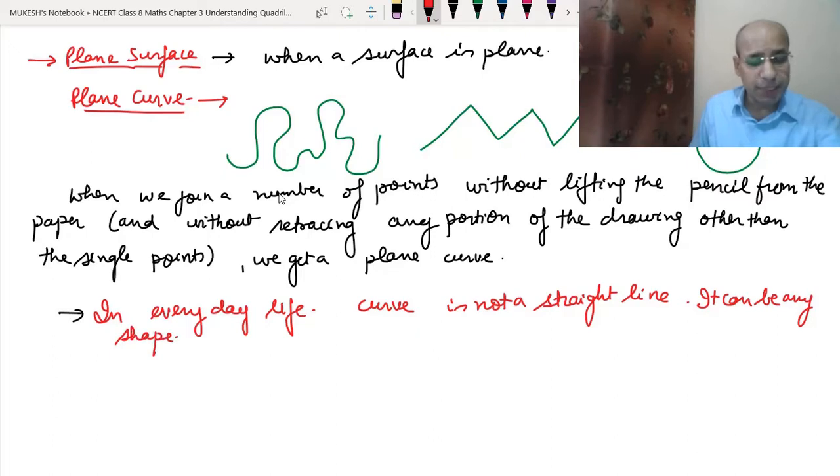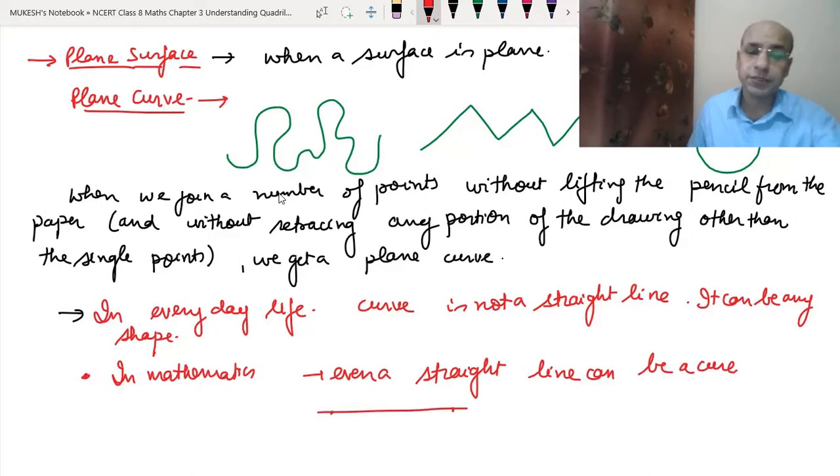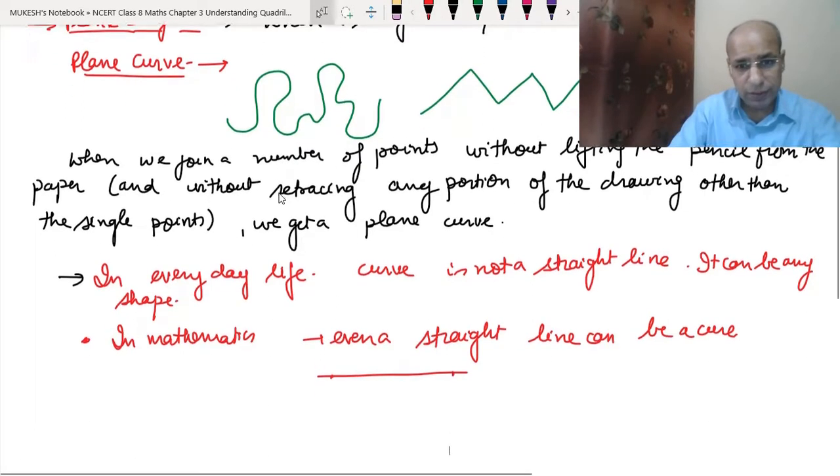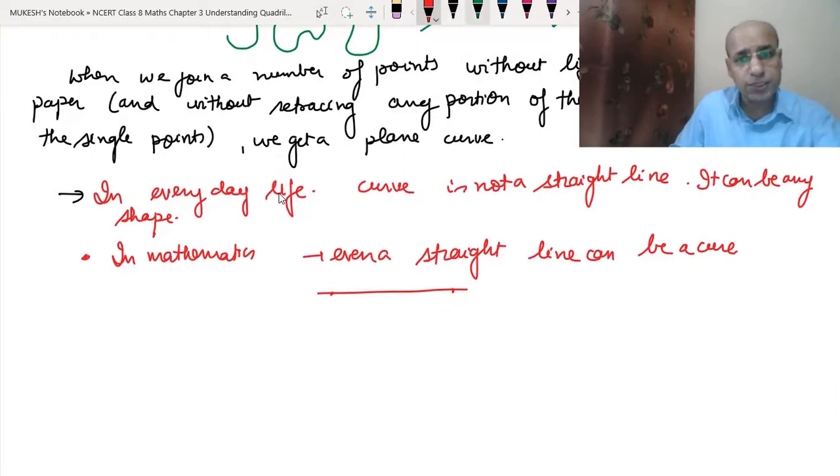But if we say in mathematics, even a straight line can be a curve. Suppose if we draw a straight line, then this is also a curve in mathematics. I hope you understood it. Okay, so now we will study about the simple curves and curves which are not simple. So then we will study the simple curves.